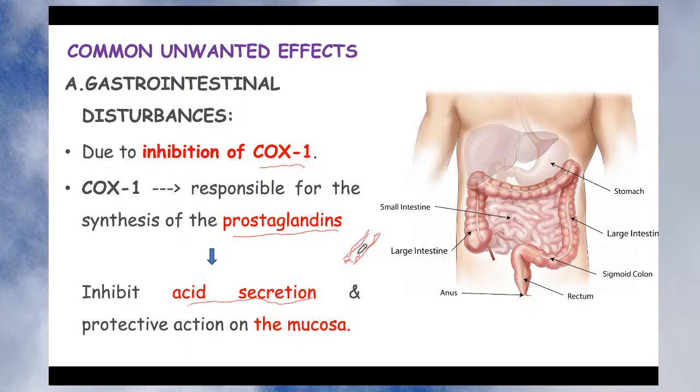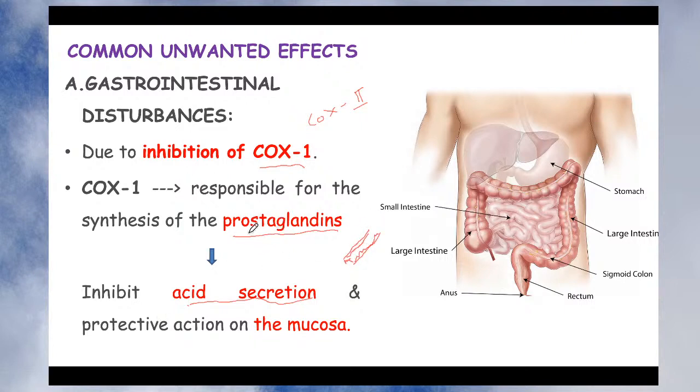So what is happening here? We know that acid is corrosive in nature. If it comes in direct contact with the mucous membrane or the intestine, it produces damage to the intestine in the form of injury, it produces ulcer, or it may lead to bleeding. Since non-steroidal anti-inflammatory drugs are non-selective, in addition to the COX-2 enzyme, they also inhibit COX-1, which produces the prostaglandin responsible for inhibition of acid secretion and formation of this protective layer.